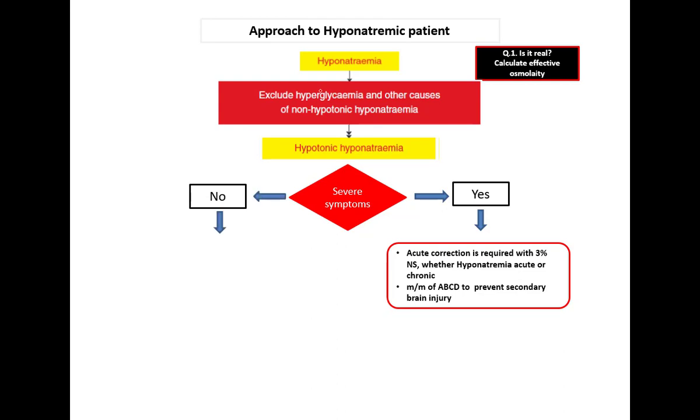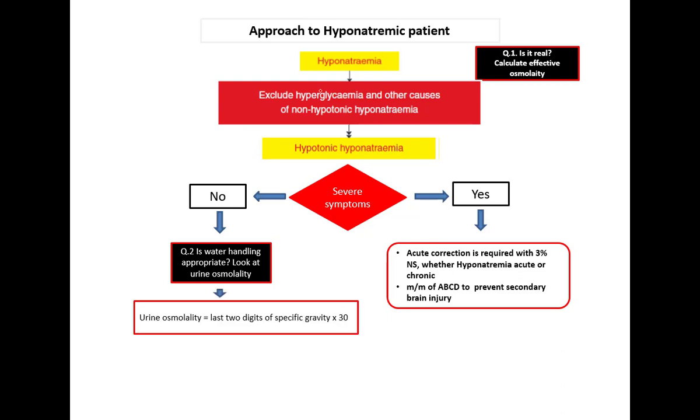Now, if the patient has no severe symptoms, the second question to ask is: is the water handling appropriate? So look at the urine osmolality. If the kidney is functional, it senses the water; if the body has an extra amount of water, it can remove it, and the urine is diluted, so urine osmolality is low. If you are not getting the urine osmolality in your report, you can calculate it from the specific gravity in the urine routine microscopy investigation: take the last 2 digits of the specific gravity and multiply by 30.